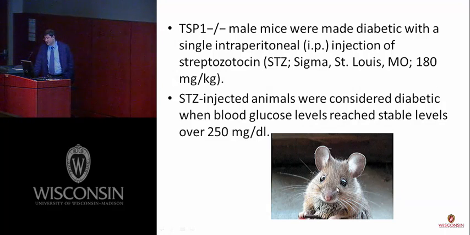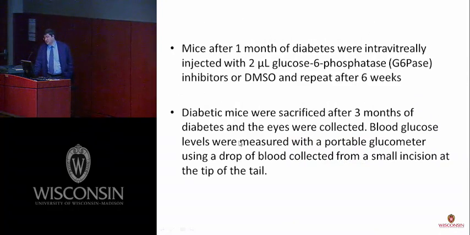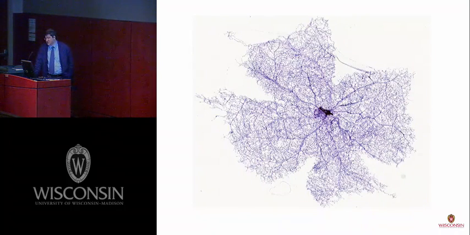So we use this kind of mice and inject the STZ to destroy the beta cells of the pancreas and induce diabetes. And gradually glucose rises above 250. After 1 month and stabilization of diabetes, we inject the first dosage of inhibitor intravitreally. And the second dose, 6 weeks after the injection of the first dose. We wait 3 months, and after 3 months, we remove the eye and prepare the retina with the trypsin digest method and stain with hematoxylin, eosin, and PAS.